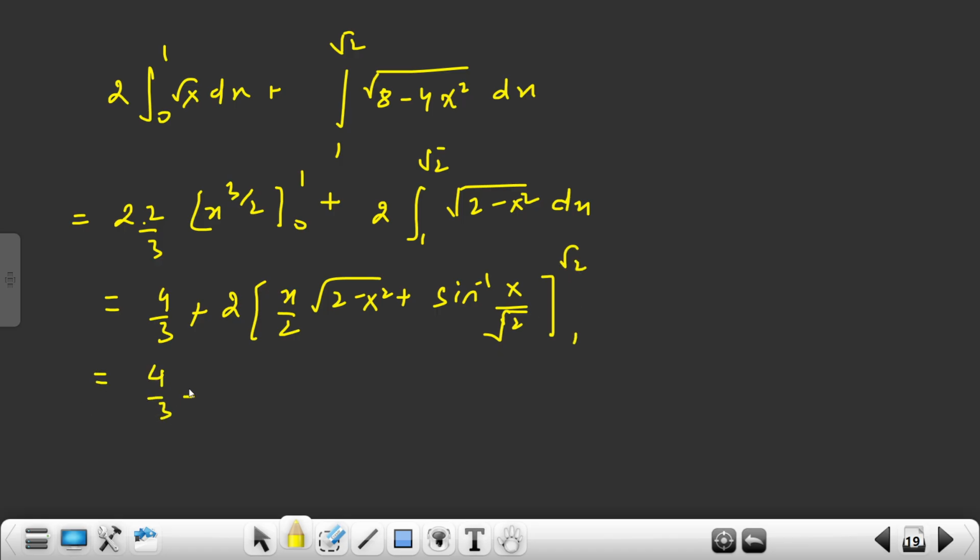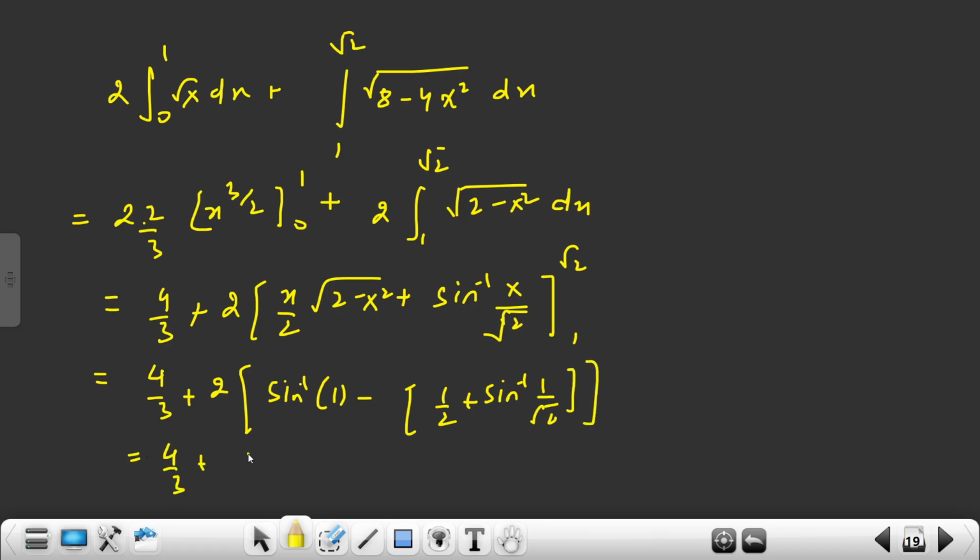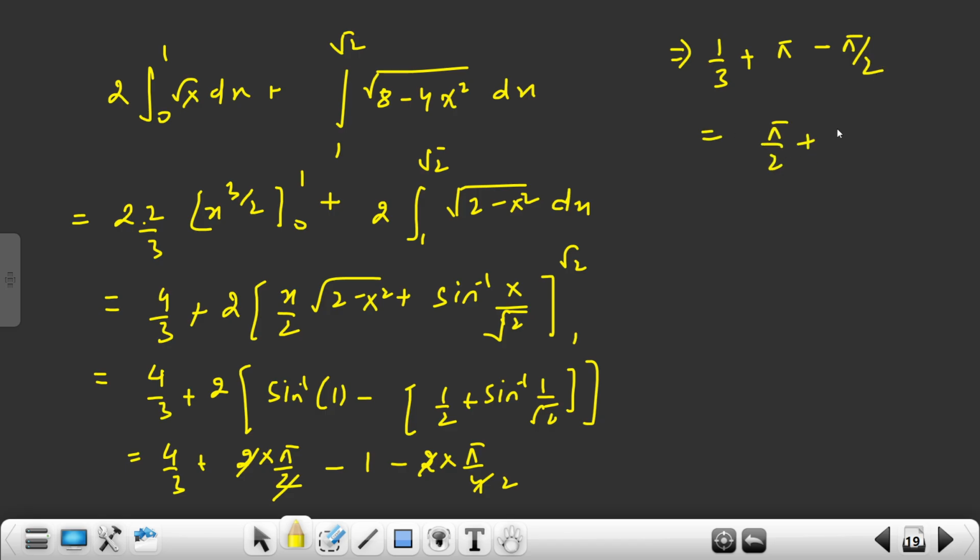Now it is 4 by 3 plus 2. If I put root 2 here, this value will get 0 and this will become sine inverse 1, minus, if I put 1, so 1 by 2 plus sine inverse 1 by root 2, this value is coming. So 4 by 3 plus 2, sine inverse 1 is pi by 2, minus 1 minus 2, sine inverse 1 by root 2 is how much? Pi by 4. This gets cancelled, this gets 2. 4 by 3 minus 1 is 1 by 3, plus we have pi minus pi by 2, so pi by 2. Pi by 2 plus 1 by 3.